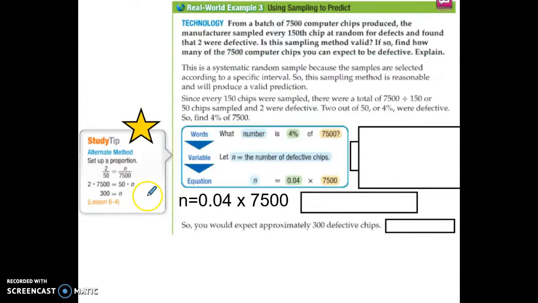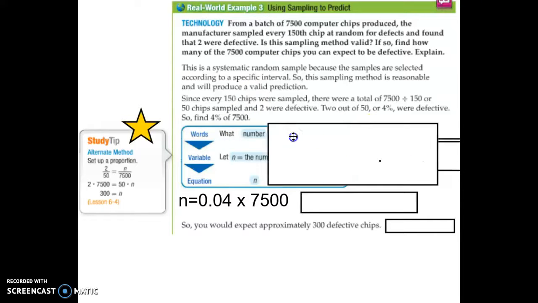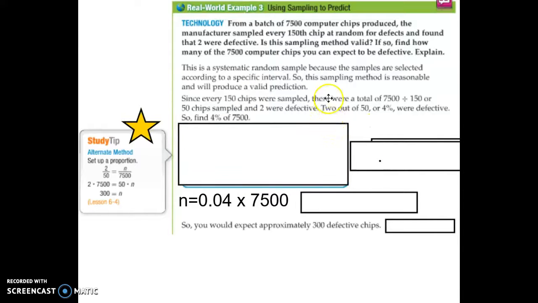All right, last one, number 3. There's a batch of 750 computers. Every 150th chip they choose at random to check for defects, and they find 2 of them. Is the sampling method valid? Well, yes. It's the systematic random sample. They're grabbing every however many number. So there's no bias as to choosing a group of them. They might get a group that's all defective in one set. That's why they do it in every 150, to spread out the data. So it's completely unbiased, it's spread out, it's fair.